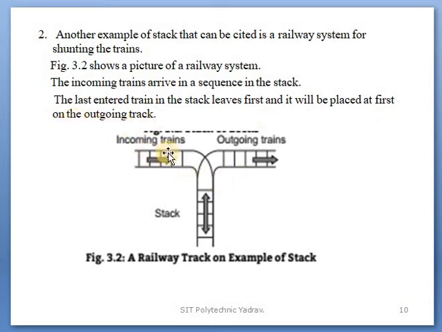Means through the incoming track, trains are inserted one by one. After that, the last train which was inserted will be removed first onto the outgoing track, and they are removed one by one. Okay, a railway track is an example of a stack. It is also one example.